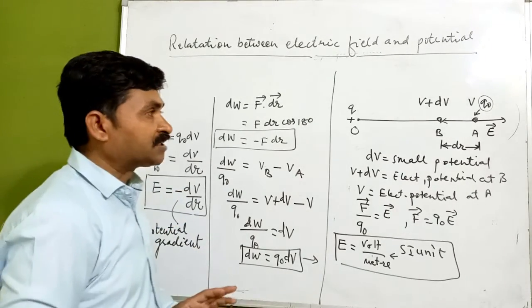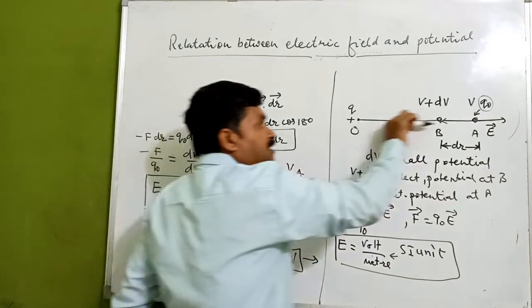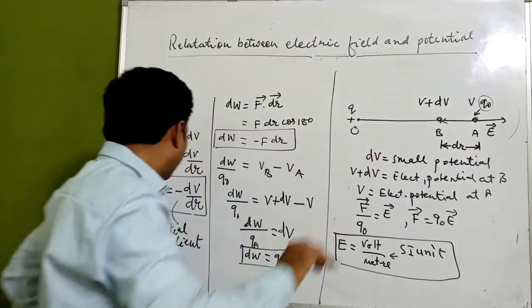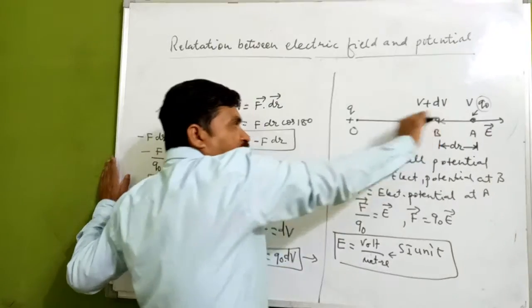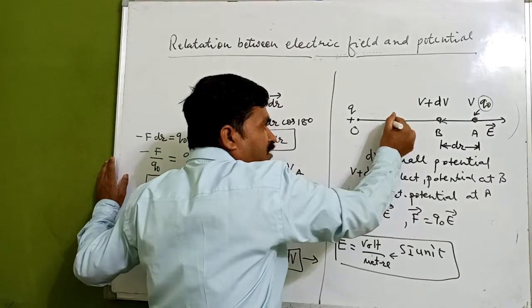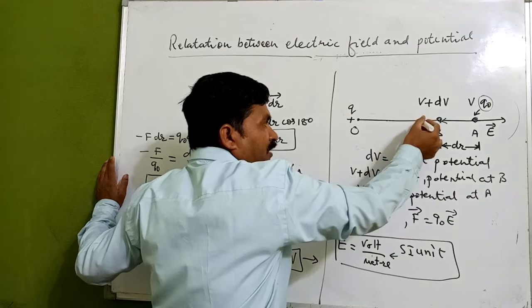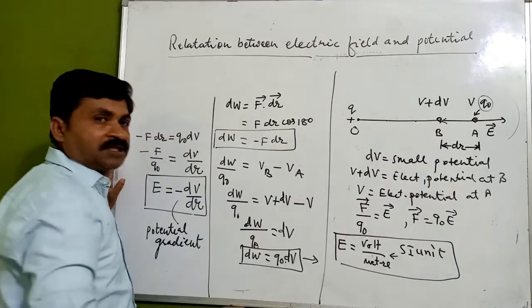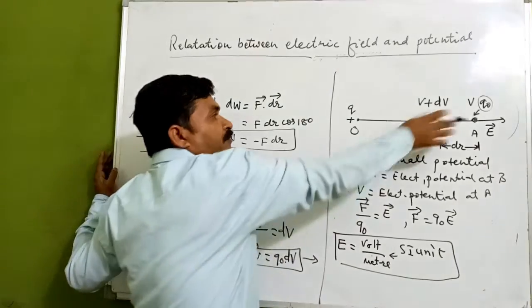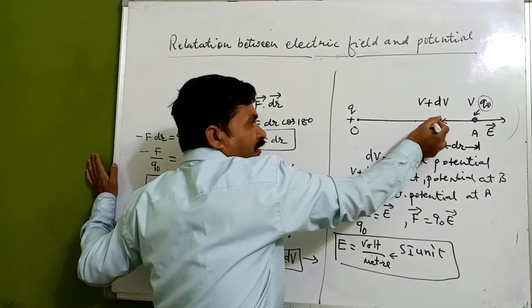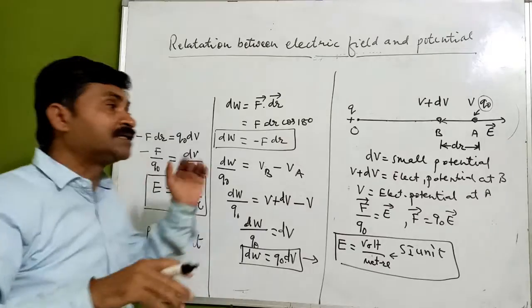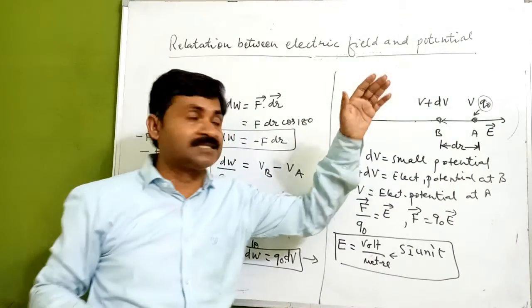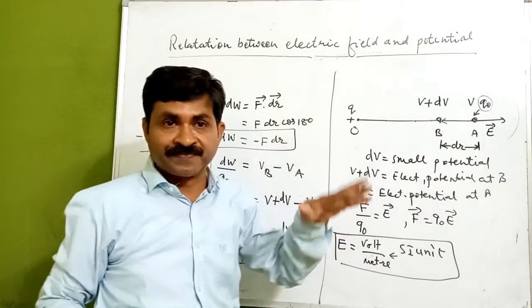Now, negative of the potential gradient: if we are moving in this direction, away from this point, here we have maximum electric potential. As compared to the previous one, here it will be reducing, meaning in this direction electric potential is getting reduced.